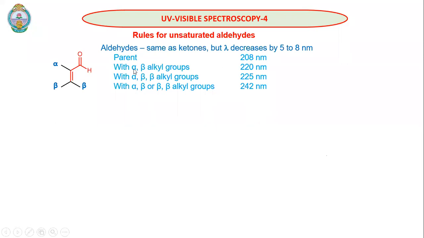If you have a substituent either at alpha or beta, no, disubstitution with alpha and beta disubstitution, the value is 220. With trisubstitution, that means alpha, beta and beta, it is 225.